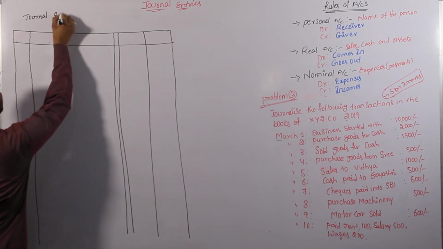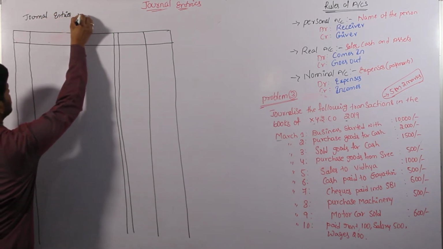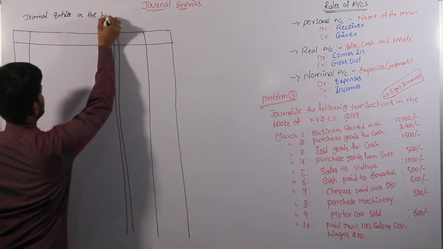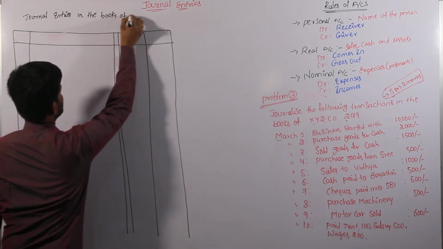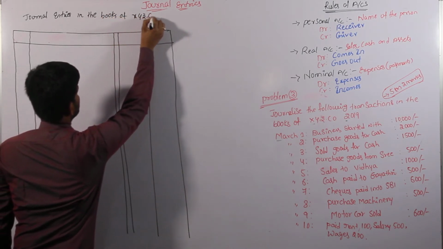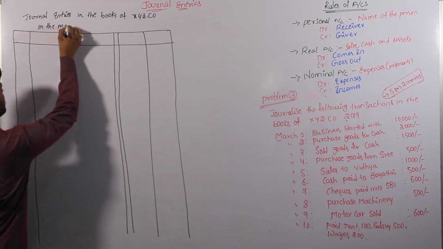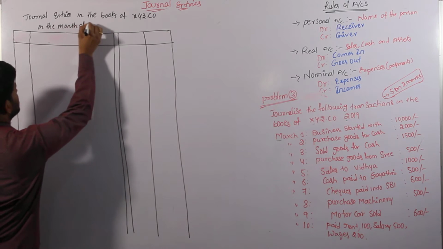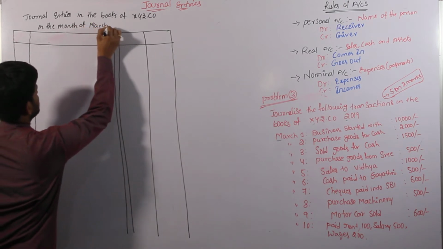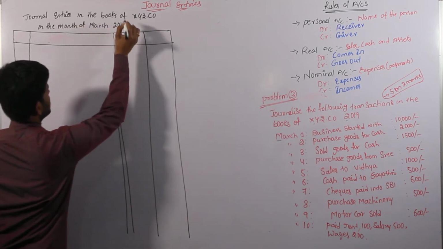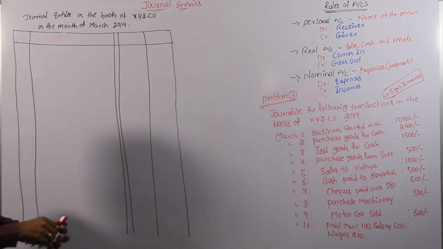Journal entries in the books of XYZ company in the month of March 2019, and draw the pro forma.